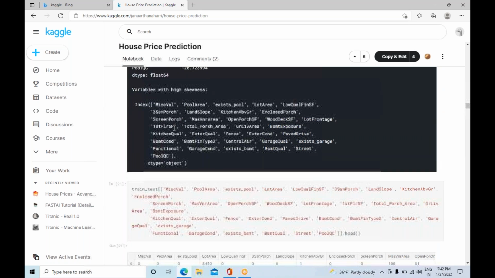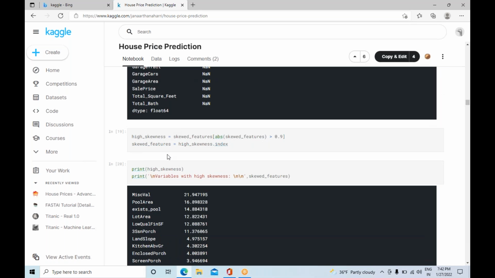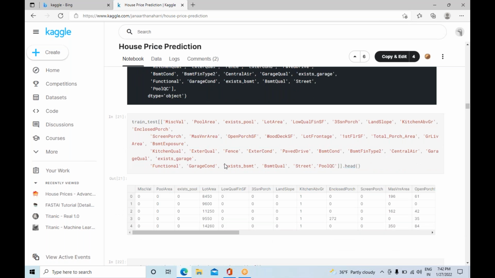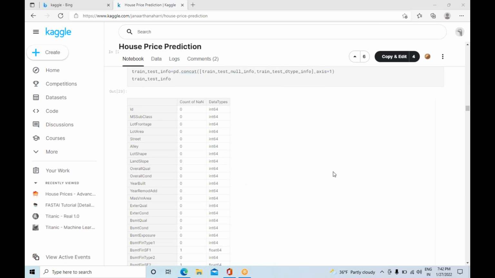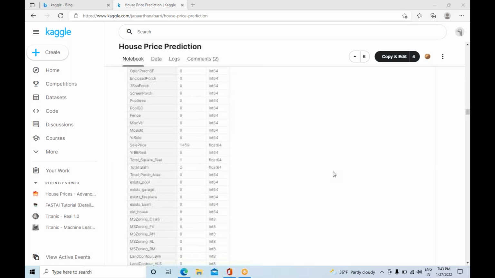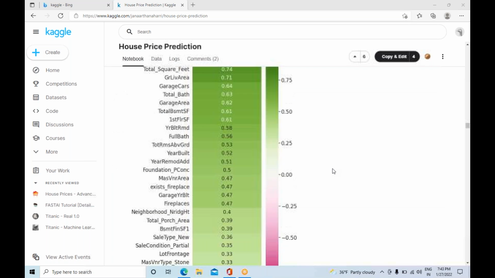In the skewness, when I was explaining statistics, I was explaining about skewness, right? Whichever features have high skewness, those particular values we should be able to remove, we don't require them. So these are the steps. You can go to this one. Before applying machine learning, you can go up to this particular step.